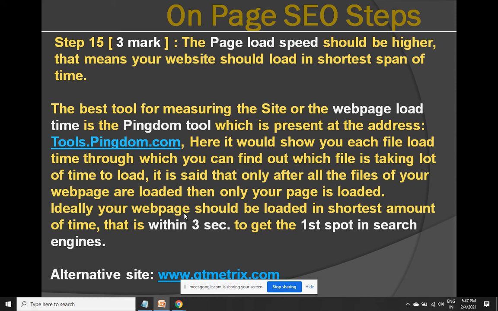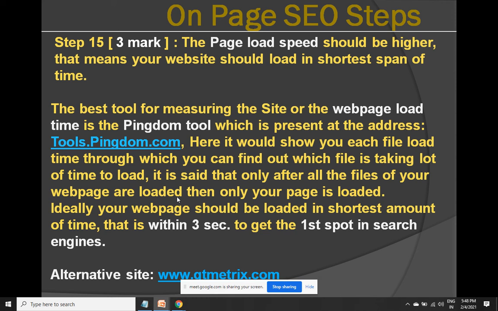What do you emphasize on this point? A user will enjoy the experience of using the search engine only when he gets what he wants and the page opens in a flash. There should not be any delay in the page opening, because nowadays people don't have patience. They want a solution with just the click of a button. And that's possible when your page is loading within a matter of few seconds, less than 5 seconds.